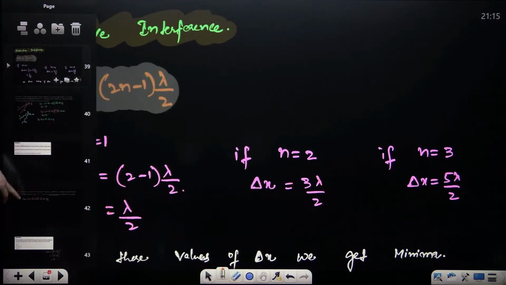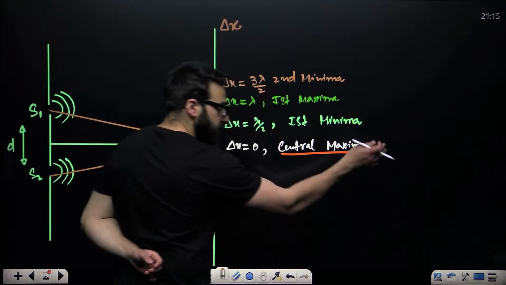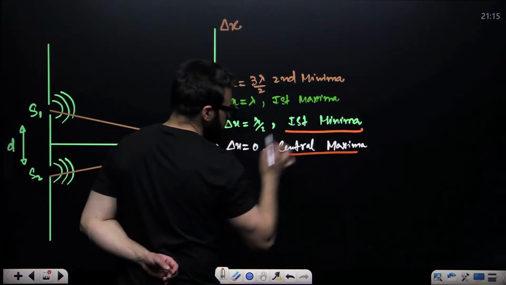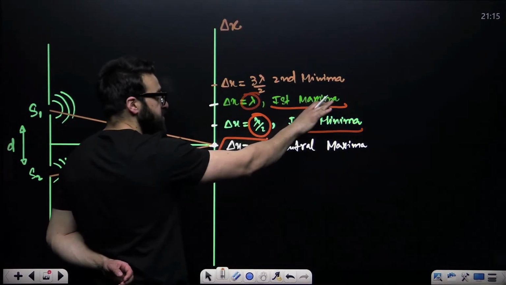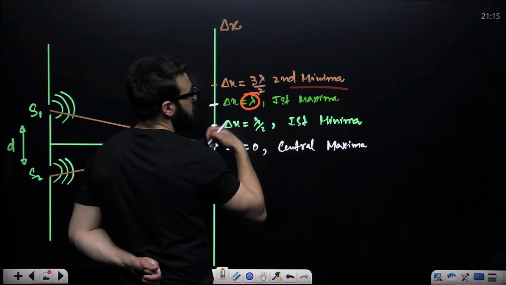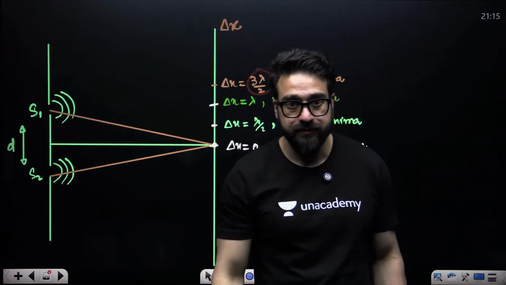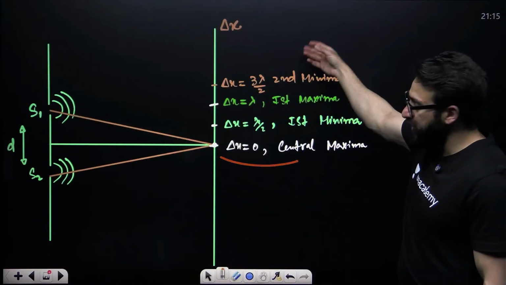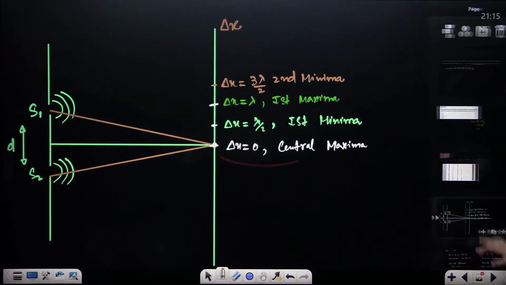So for maxima, constructive interference takes place. For first maxima, path difference is lambda. For first minima, path difference is lambda by 2. For second minima, path difference is 3 lambda by 2, and so on. So this is the path difference in case of maximas and minimas.